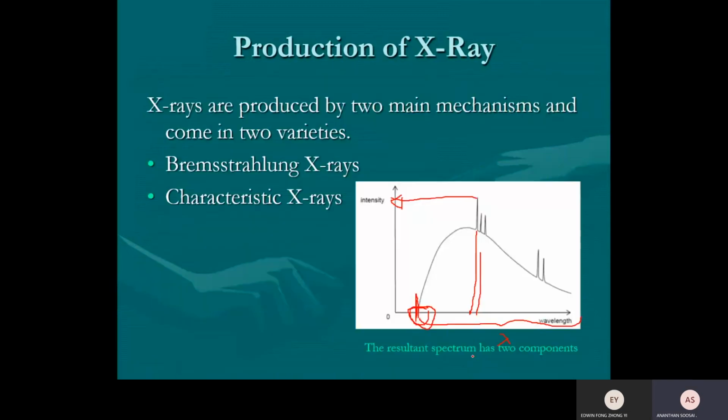So now the reason is what? Why do you have a certain minimum wavelength? The reason is when the electron makes a head-on collision, all the kinetic energy of the electron is converted to one single photon, which produces the shortest wavelength. So again, the shortest wavelength happens when the electron makes a head-on collision with an atom, and all the kinetic energy is converted to one single photon, responsible for the shortest wavelength.